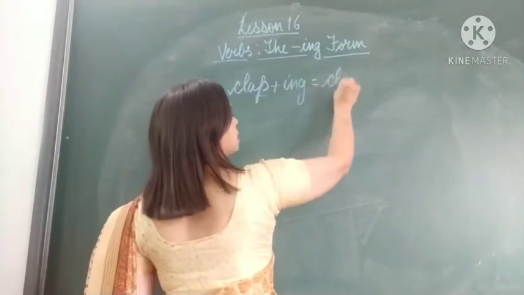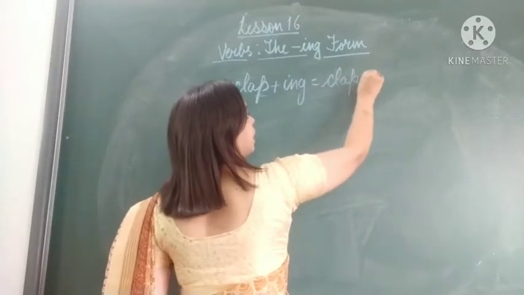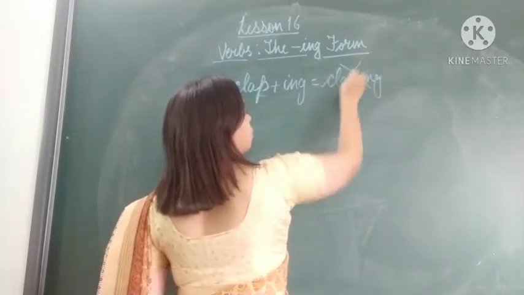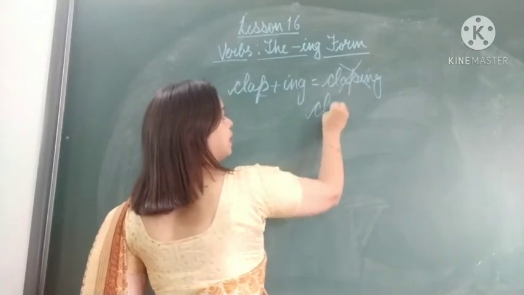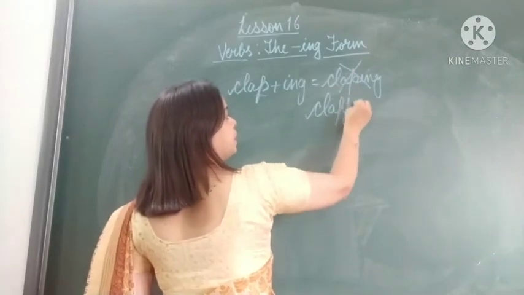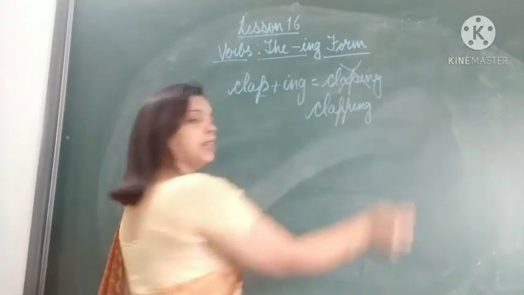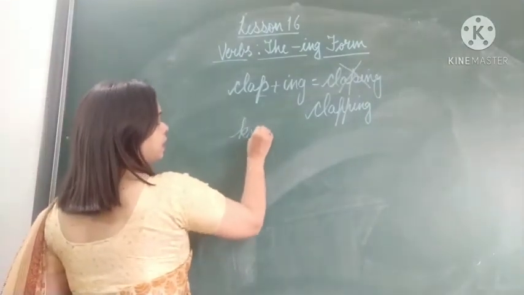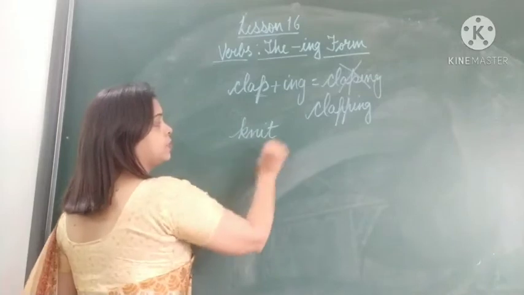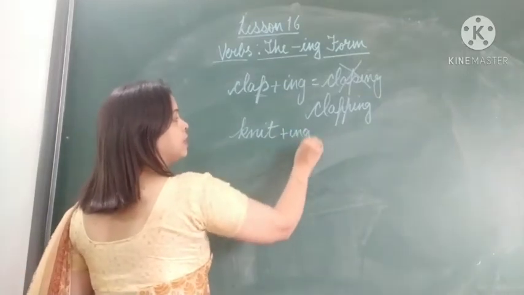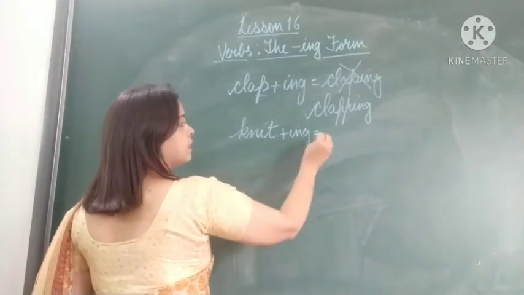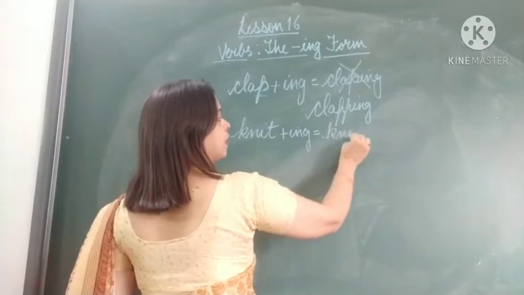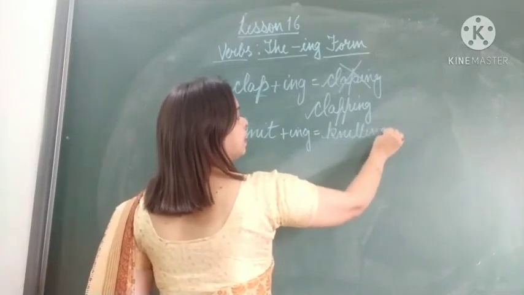Don't write it like this: C-L-A-P-I-N-G, which is wrong. You have to write C-L-A-P-P-I-N-G. Clapping. Okay. If I take knit, K-N-I-T, knit plus ing, in this we make K-N-I-T-T-I-N-G.